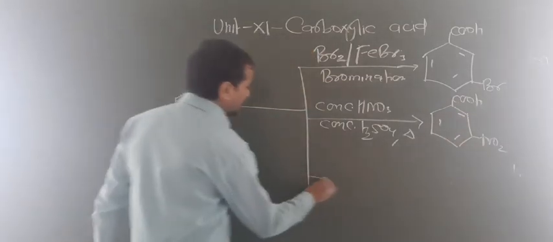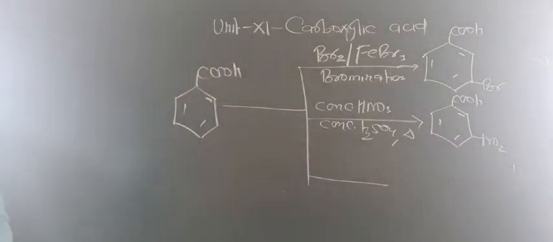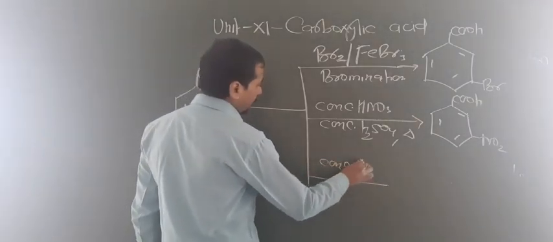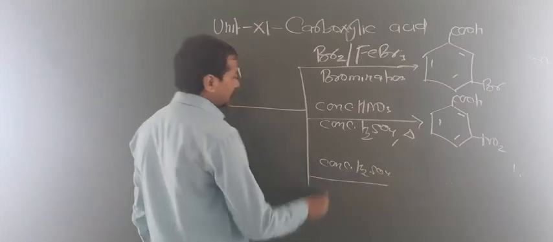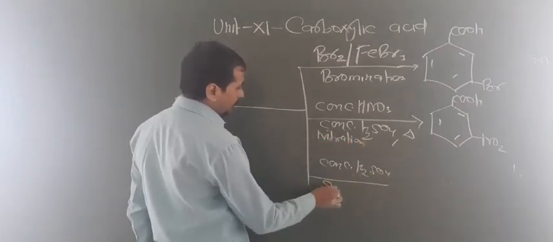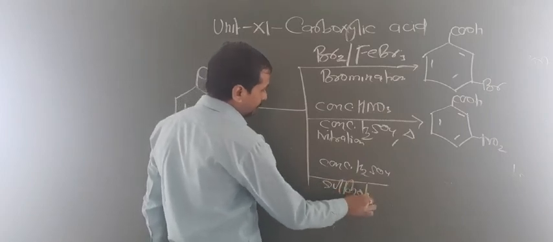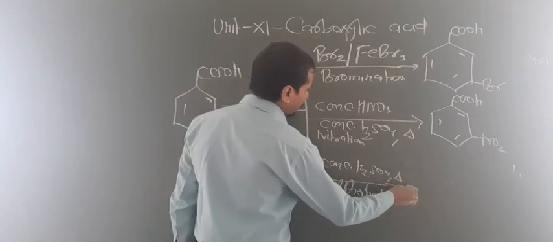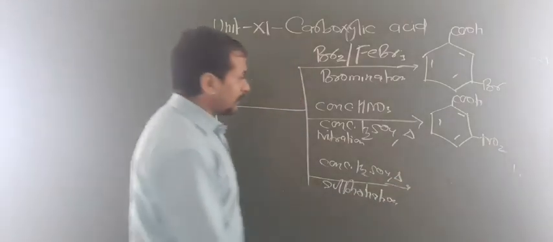Now one reaction, sulfonation. Okay, so in case of sulfonation what we have to do is take concentrated H2SO4. So this is known as nitration and this is known as sulfonation. What here you have to add is SO3H at the meta position.